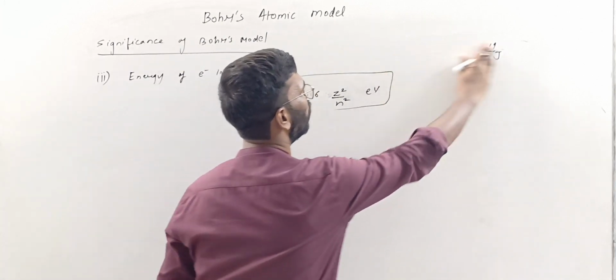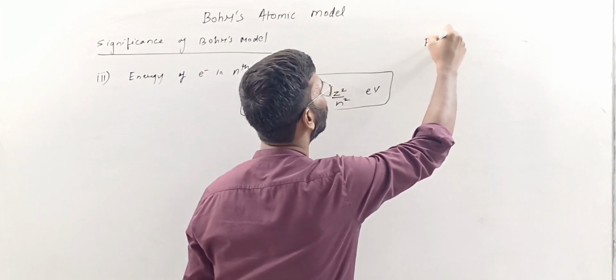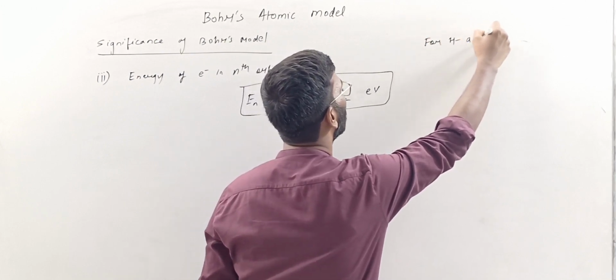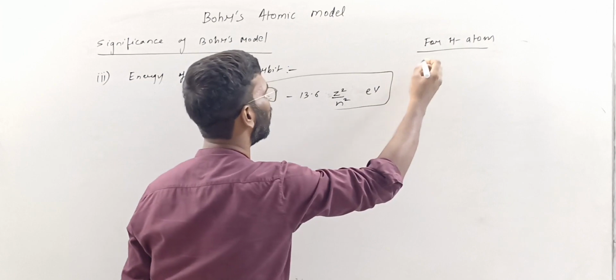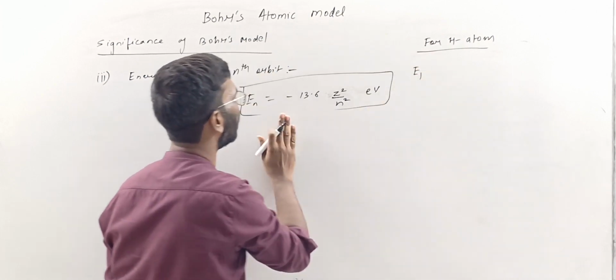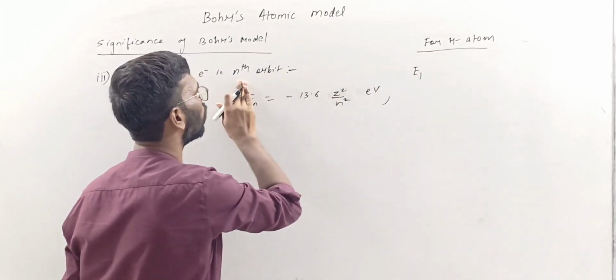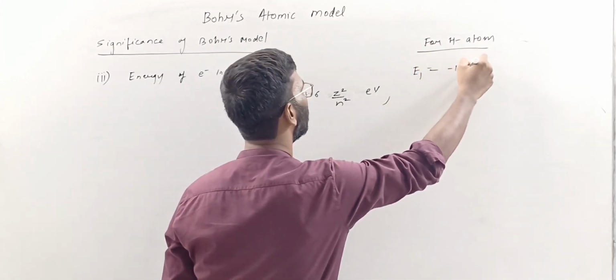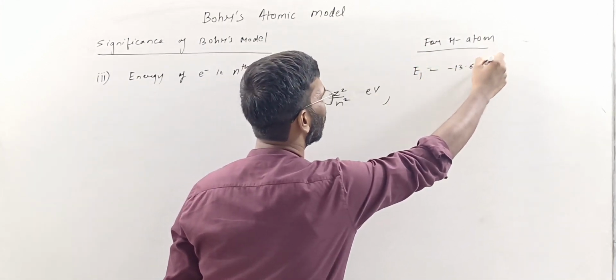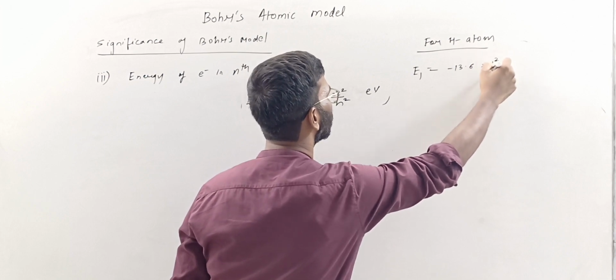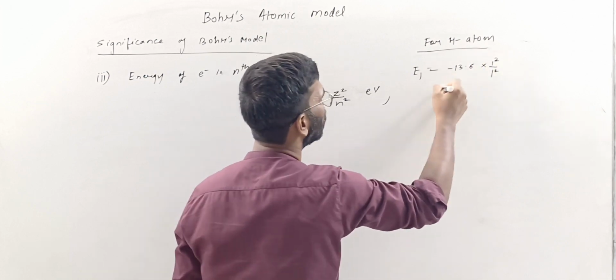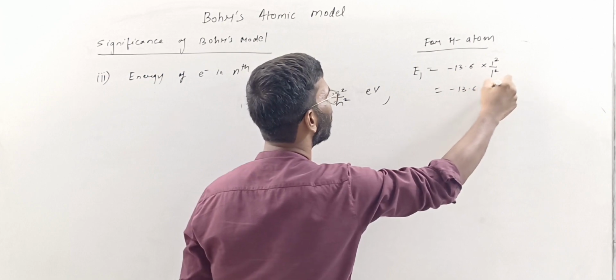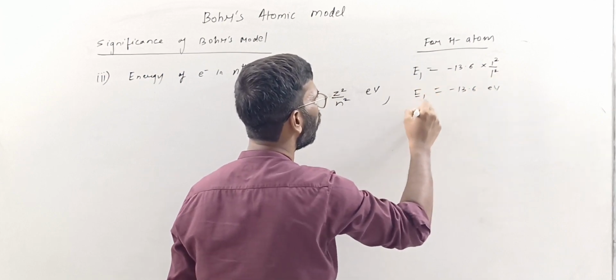So for a hydrogen atom, let's talk about E1. With this formula, E1 will be just minus 13.6, because 1 square is 1 and Z is 1. So E1 is equal to minus 13.6 electron volt. Now what would be E2?